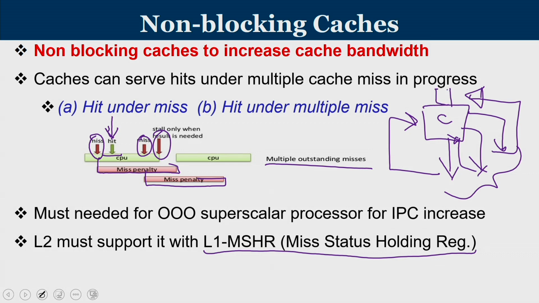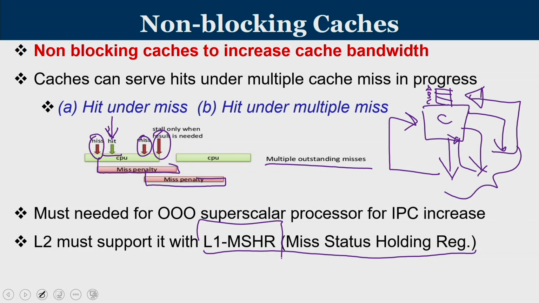So this cache memory need to have a logbook wherein it will tell this miss happened at this particular time to this address. So whenever something is returning back to the cache controller, they should know whether it's the first miss A, second miss B or third miss C, which is the data that is coming up. Such a logbook is called the L1 MSHR. It is called miss status holding register.